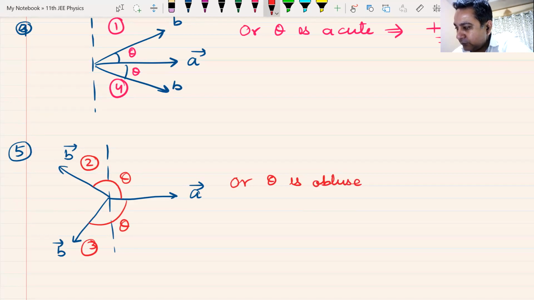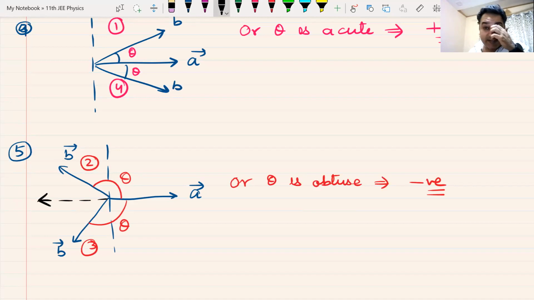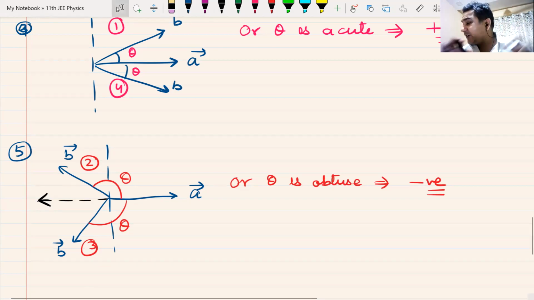So if it lies in the second quadrant or the third quadrant, or theta is obtuse angle, the dot product becomes negative. In fact, if it is exactly opposite, it becomes minus A into B, because cos of 180 is minus 1. Do we understand this? Can I have raise hand? Remember this. If theta is obtuse, it is negative.